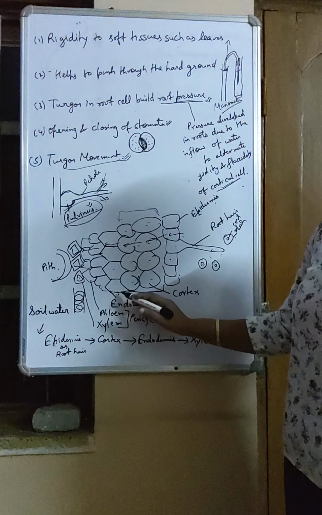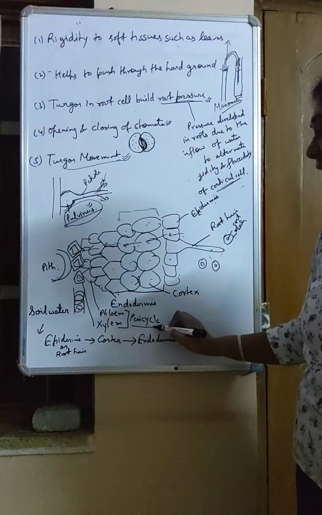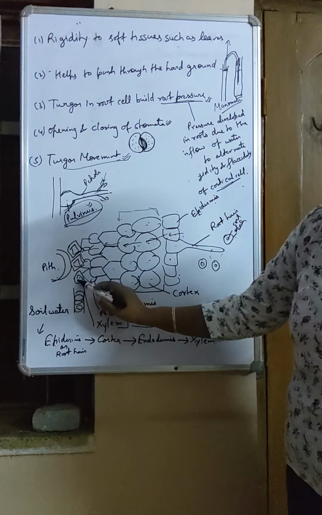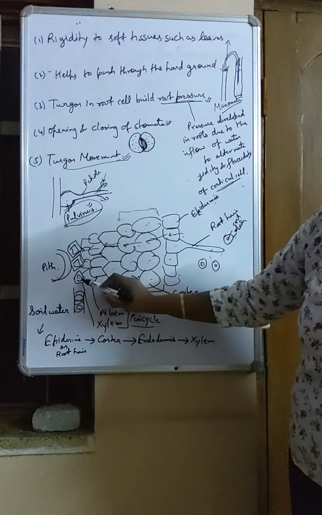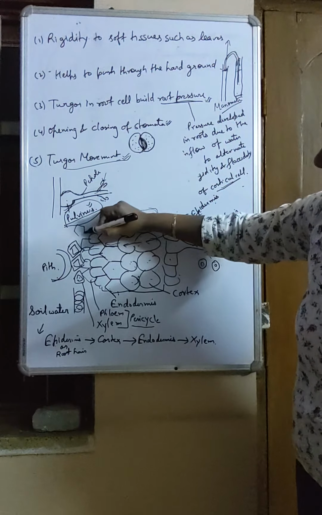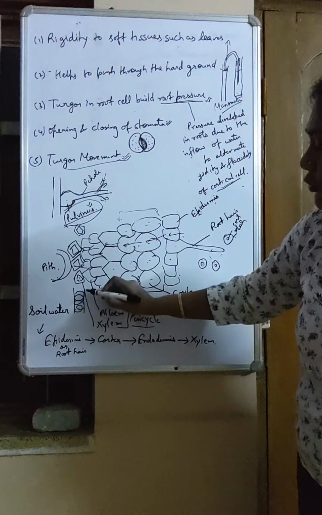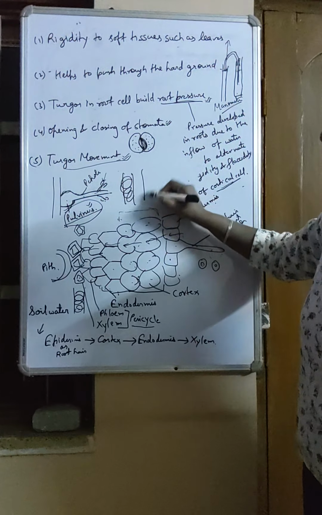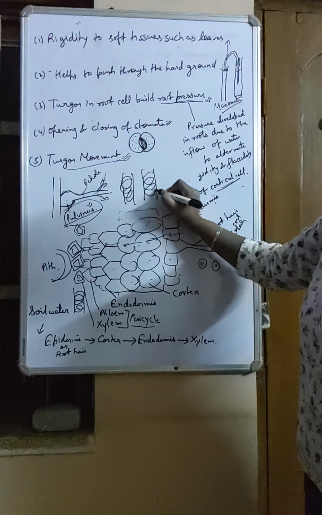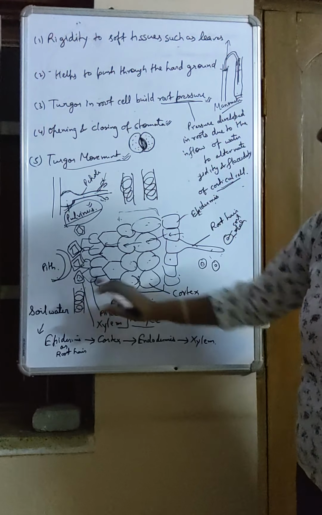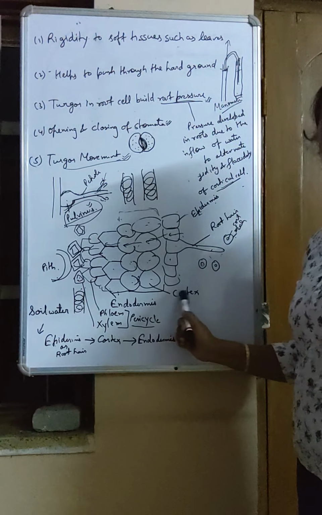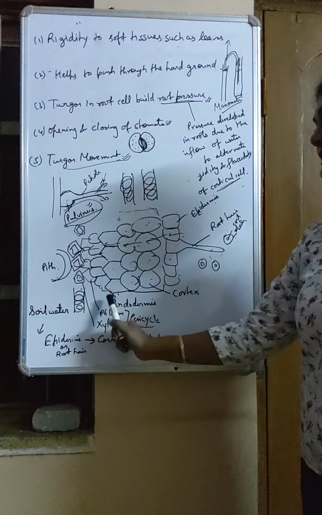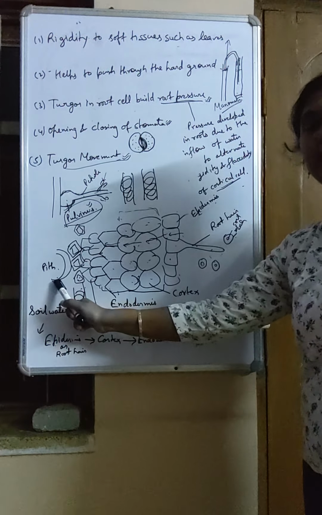After the endodermis we have the pericycle, which contains phloem outside and xylem inside. In the exam you may get xylem like this, made up in a square or diamond shape, or you may get xylem like this, where they show its vessels. So that is xylem. Outside phloem, inside xylem. Mostly in this labeling they don't give you phloem because phloem has nothing to do with absorption. You may get it as a reasoning question, as a logical sequence also.